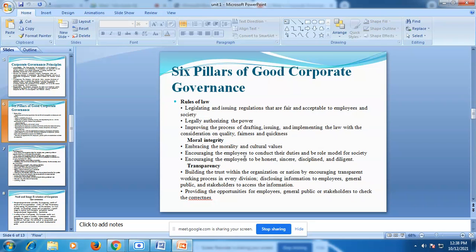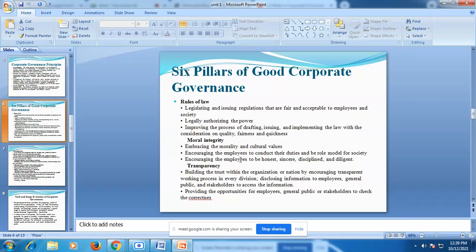Rule of law is the first pillar of good corporate governance, that is, legislating and issuing regulations that are fair and acceptable to the employees and society. Students, the law should be such that employees as well as society accept it. That kind of law should be set in the company, legally authorizing the power. Next is improving the process of drafting, issuing, and implementing the law with consideration of quality, fairness, and quickness. So these things are related to the rule of law.